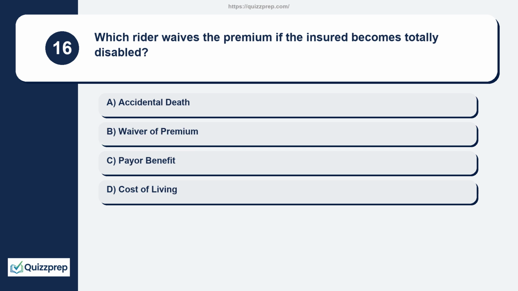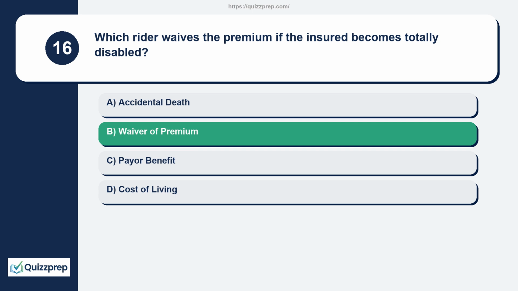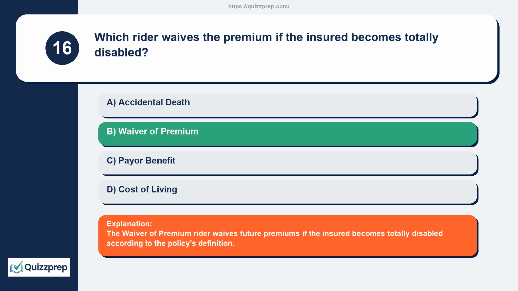Question 16. Which rider waives the premium if the insured becomes totally disabled? Accidental death, waiver of premium, payer benefit, cost of living. The waiver of premium rider waives future premiums if the insured becomes totally disabled according to the policy's definition.